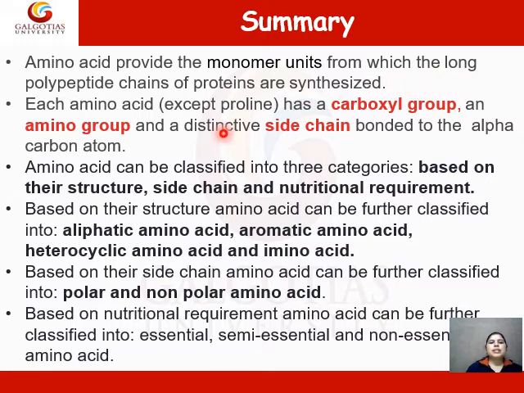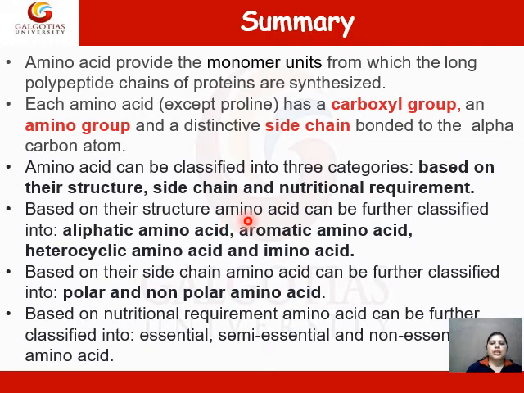The general structure of an amino acid has a carboxylic group and an amino group with a distinct side chain bonded to the alpha carbon atom. Amino acids can be classified into three categories based on their structure, side chain, and the nutritional requirement.